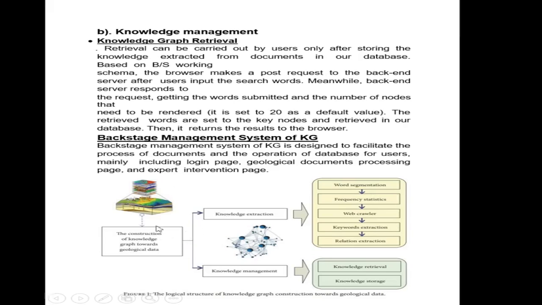We have the geological data which we got from the field, and after getting it, we try to relate it with the internet data. Here you can see knowledge extraction and knowledge management, which I have explained.